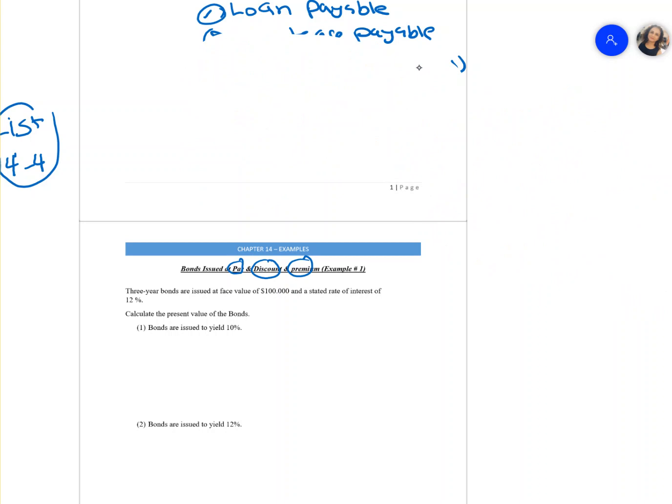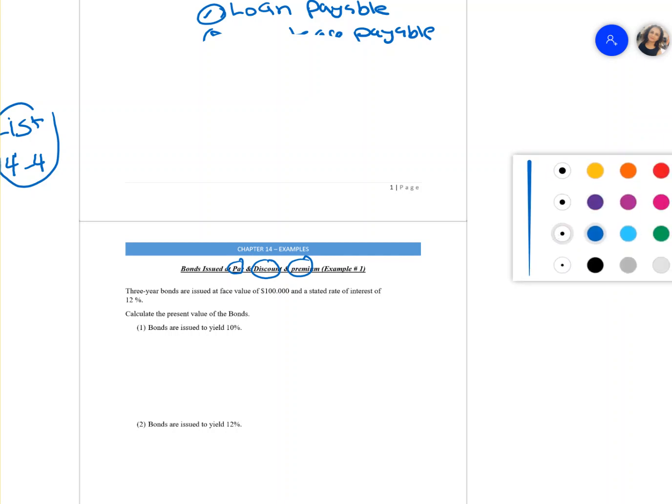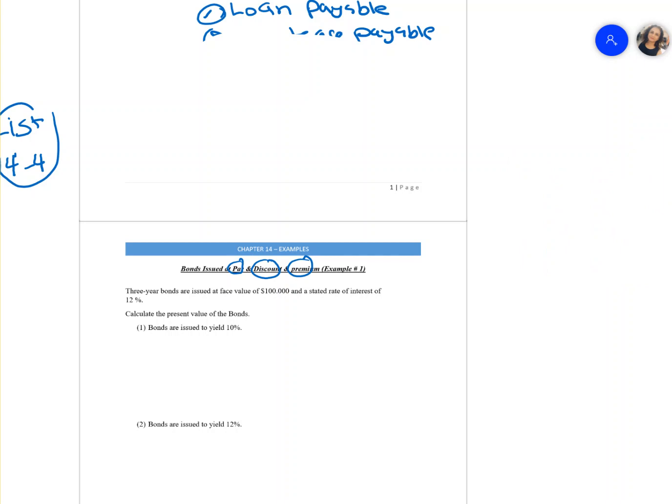So now, bonds issued at par, at a discount, and at a premium. We have a bond. How can we tell what is a stated rate and what is a coupon rate? The stated rate is stated in the issue. When you issue a bond, the rate is stated. That's the stated rate. And then you have a coupon rate, which is the same thing. The stated rate and the coupon rate are the same thing.